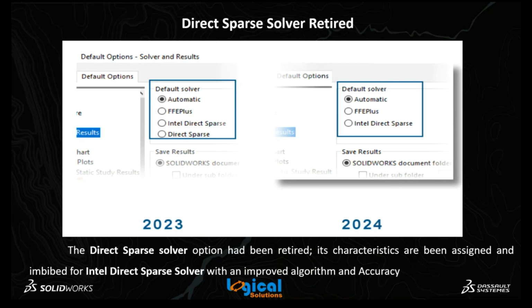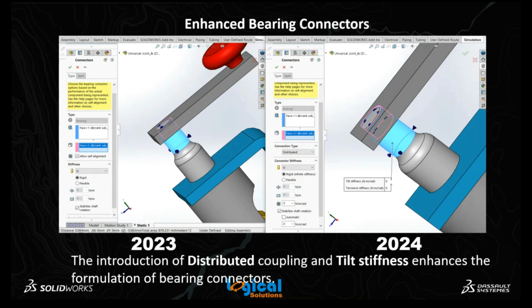The next enhancement is enhanced bearing connectors. Up to 2023, you can see the difference: in bearing connectors, only the torsional stiffness is provided. But here, 2 additional options, tilt stiffness and distributed coupling, are provided. Here, the tilt stiffness is provided to stabilize the shaft rotation in a precise way. Previously, the torsional stiffness was an automatic option, but now the torsional stiffness has been converted to a user-defined option.